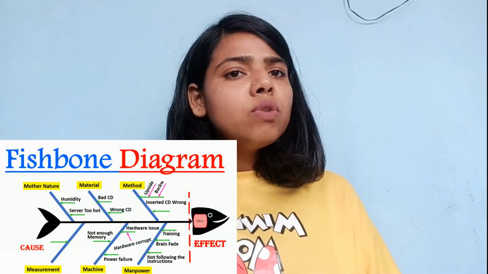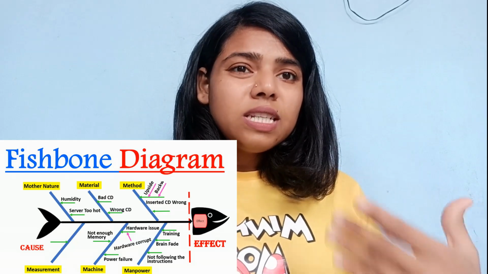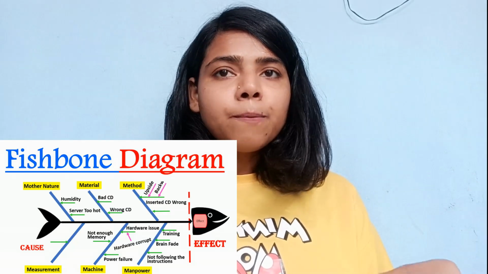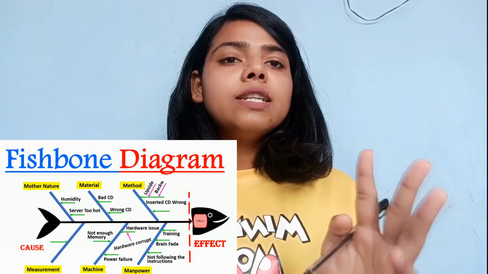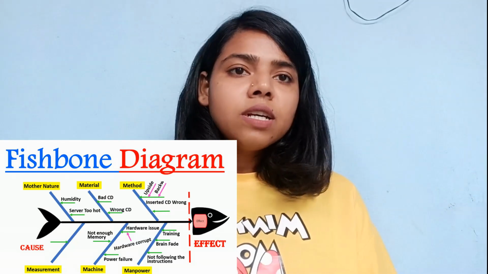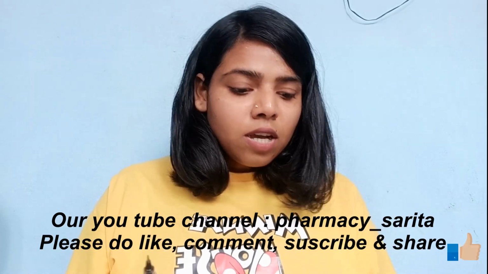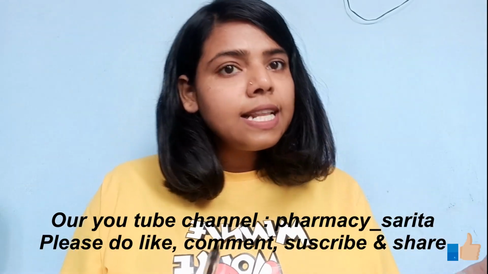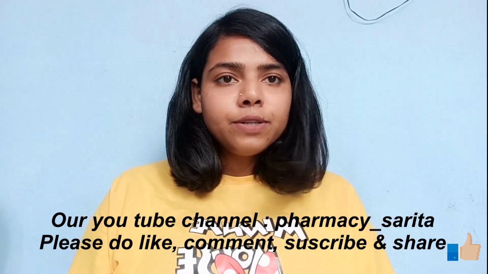Another is the cause and effect diagram. The cause and effect diagram is also known as the fishbone diagram, or Ishikawa's diagram, because it was discovered by Kaoru Ishikawa and it looks like a fish bone. It includes the 6M, or 5M plus 1E. 6M means man, machine, material, method, measurement, and mother nature, or environment, we can say.